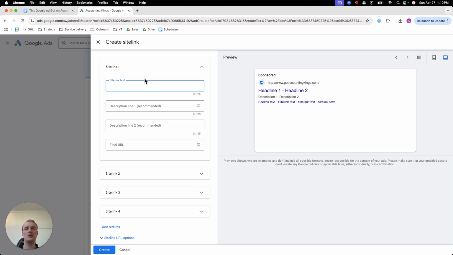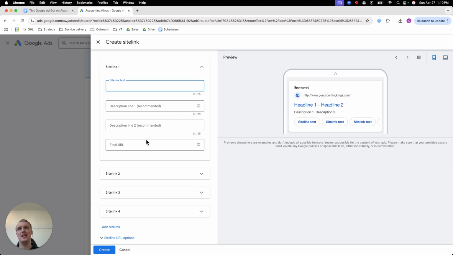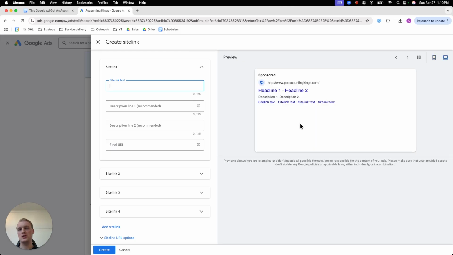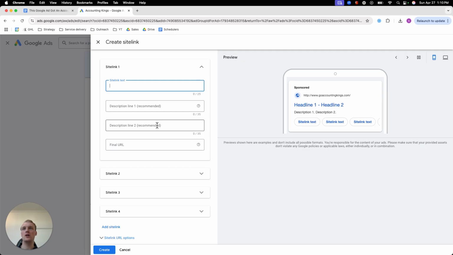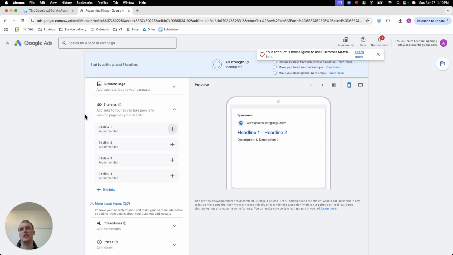So of course you want to take this principle and add as many site links as possible so that you can actually get more attention. And also so that people can actually click on the thing that they want to read. So if they click on the About Us, or maybe on the reviews, or maybe on the schedule a free consultation, different headlines resonate with different people. So the more site links and headlines you have, the higher the chances of people actually clicking on it.